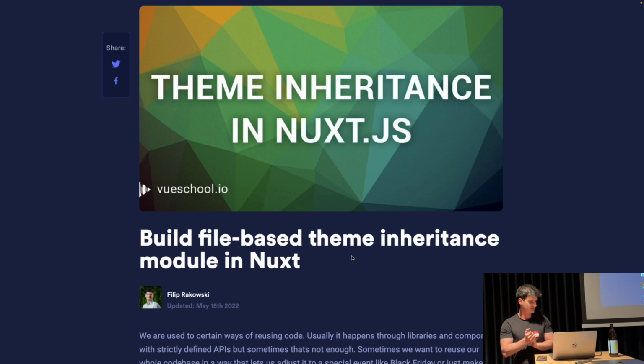So I wrote an article some time ago, almost perfectly 3 years ago, on Vue School, called Theme Inheritance in Nuxt.js, where I'm actually showing how to do this pre-Nuxt layers, a long time before Nuxt layers came out. And I will tell you more or less how this works. You will see it is ridiculously simple. And you can apply it to any kind of application. I also released something like this for Astro. It is called Astro Layers. It's an NPM package, you can look at it. But this script pretty much works for any kind of project.